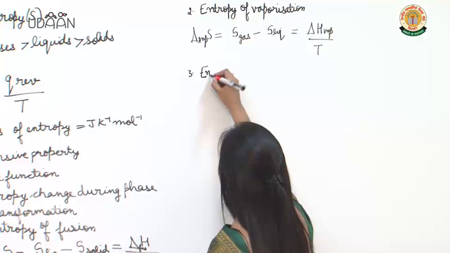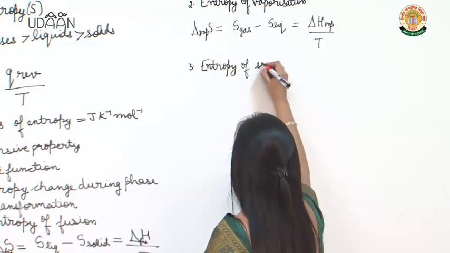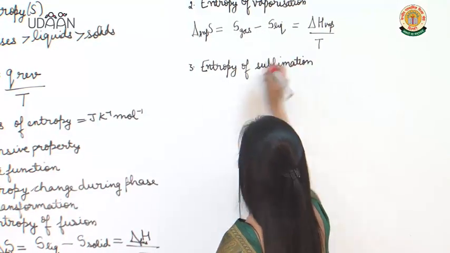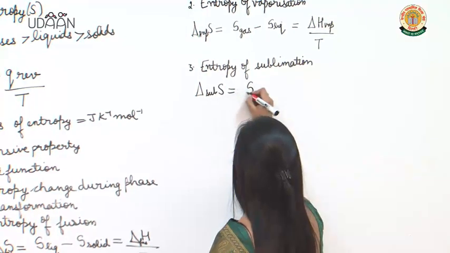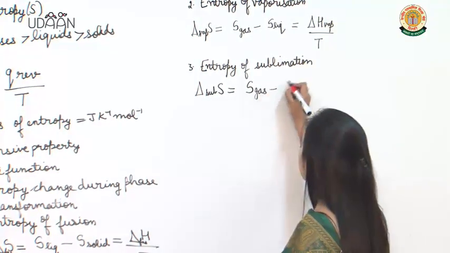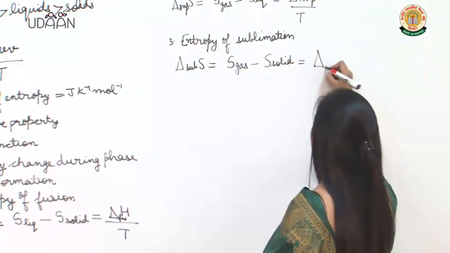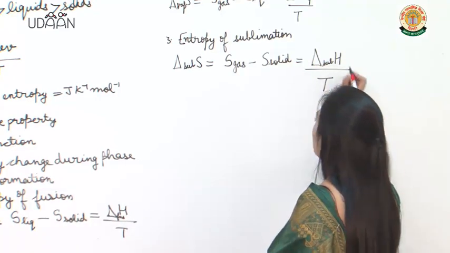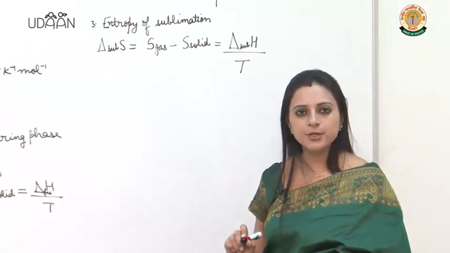Entropy of sublimation would be equal to delta sublimation S equal to entropy of gas minus entropy of solid, which would be equal to delta H sublimation upon the absolute temperature. So, these are the entropy changes during phase transformations.